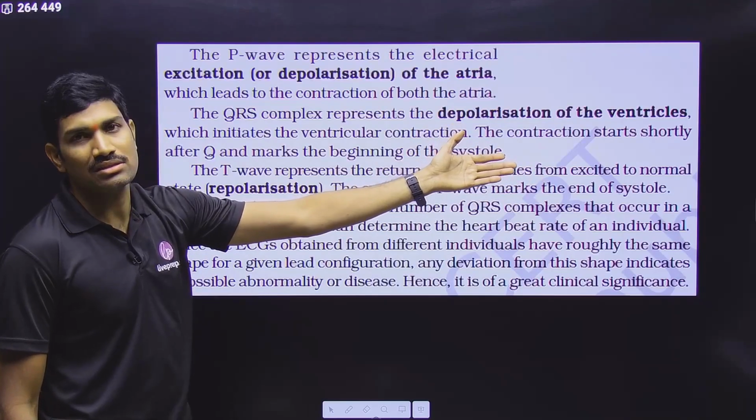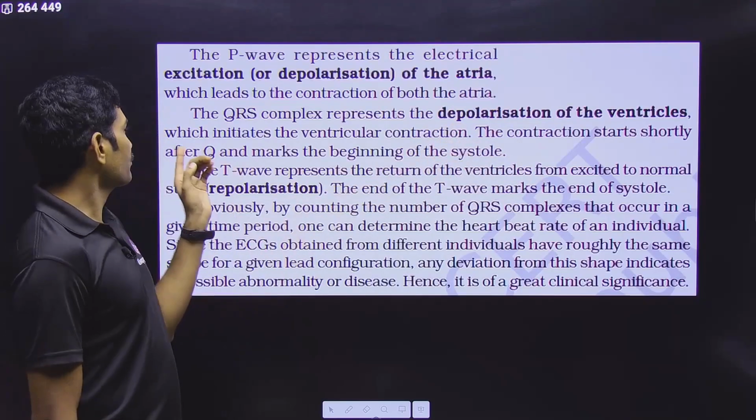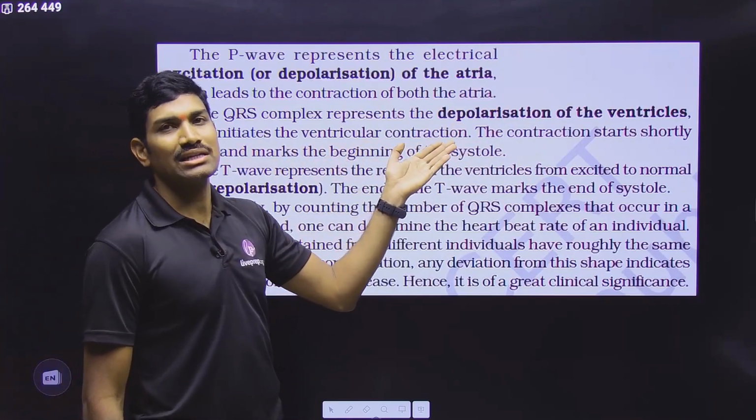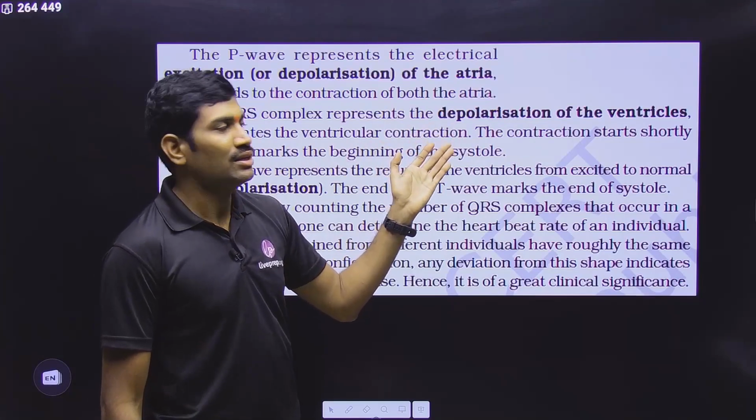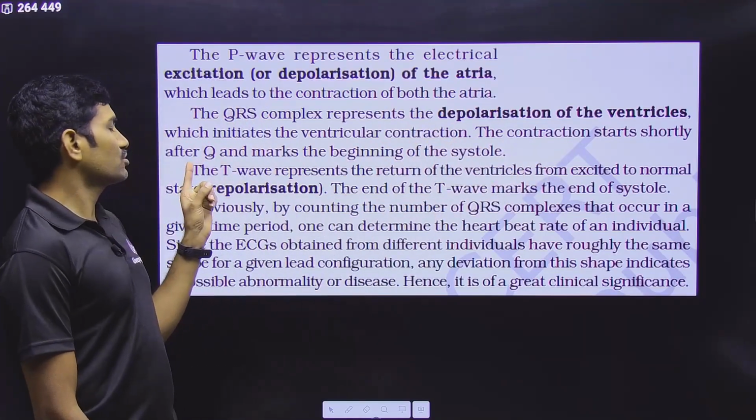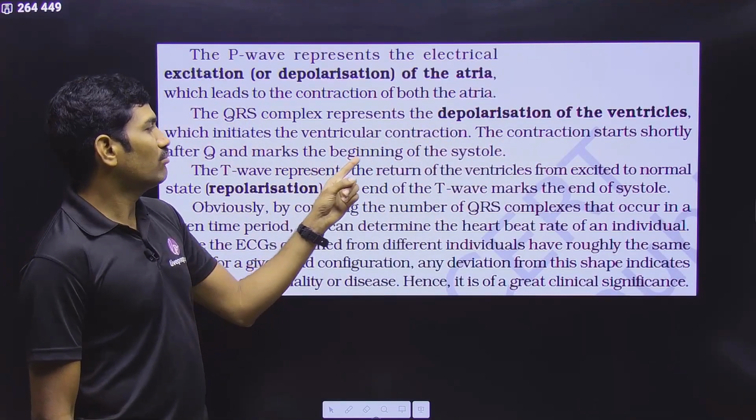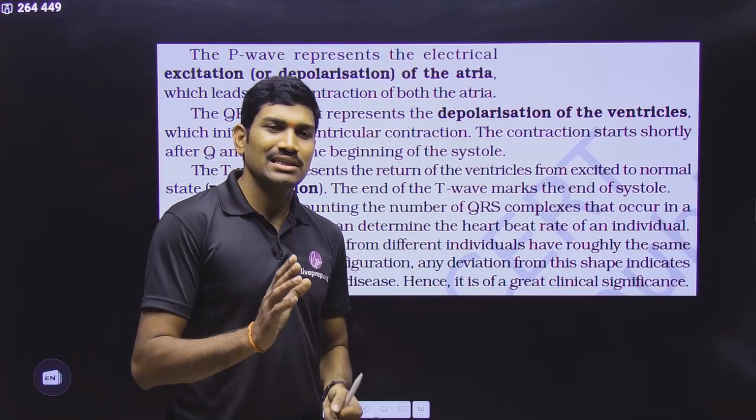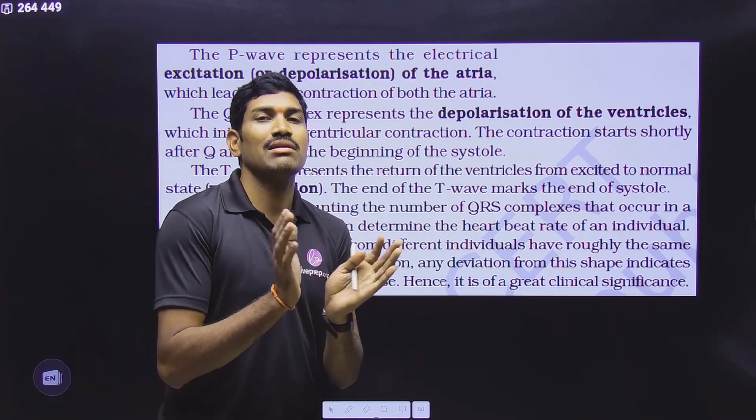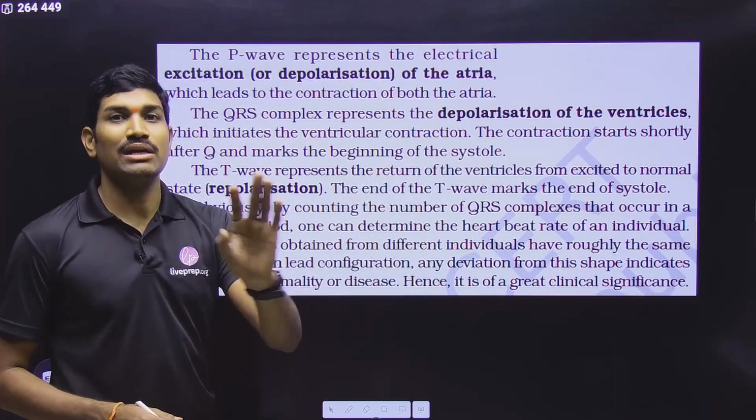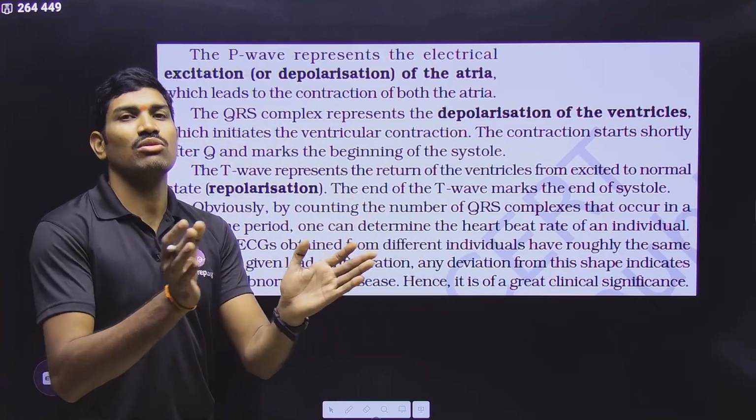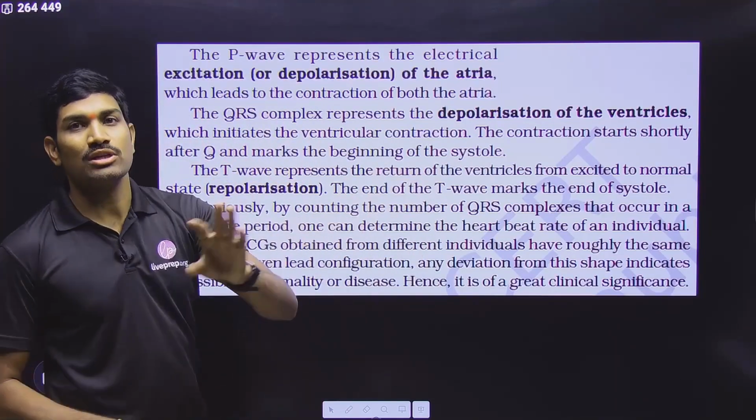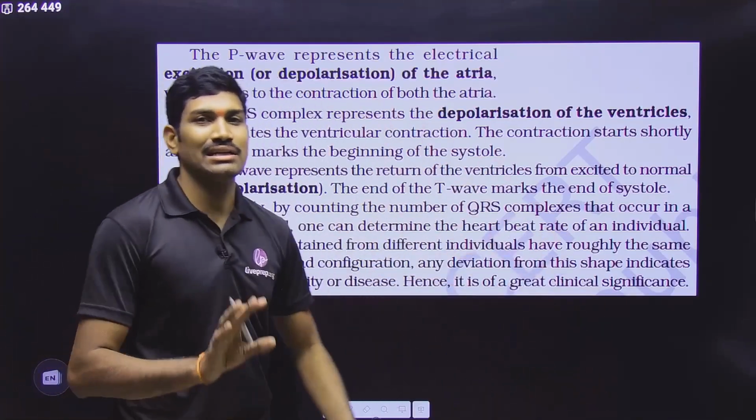Next one, the QRS complex represents depolarization or excitation of the ventricular muscular cells. That will initiate ventricular contraction, so ventricular systole will occur. The contraction starts shortly after the Q and marks the beginning of the systole. Once Q has started, the contraction keeps on happening. It is a little bit slow: the QRS complex is completed very early, but the contraction happens slowly, taking approximately 0.3 seconds.